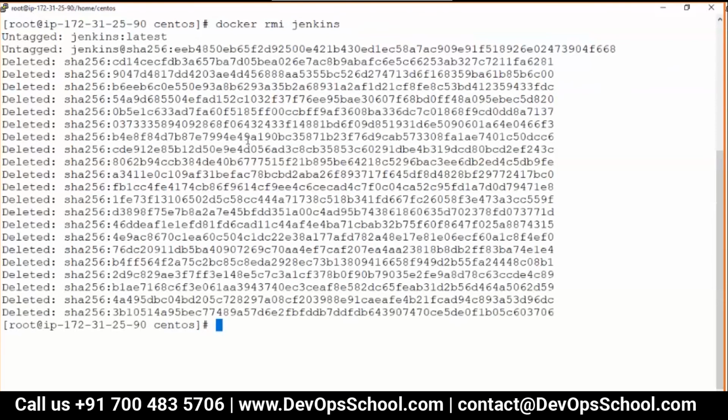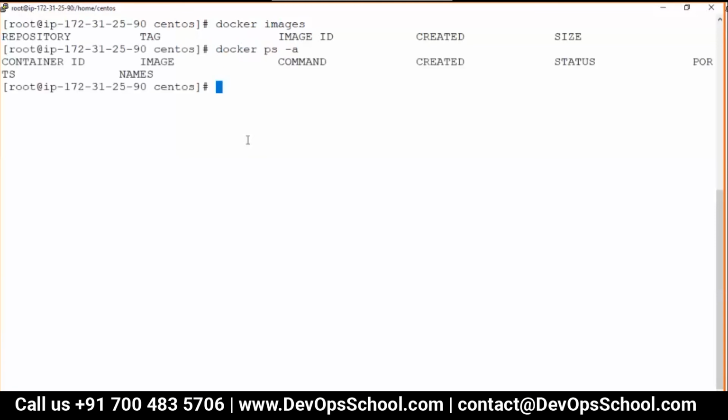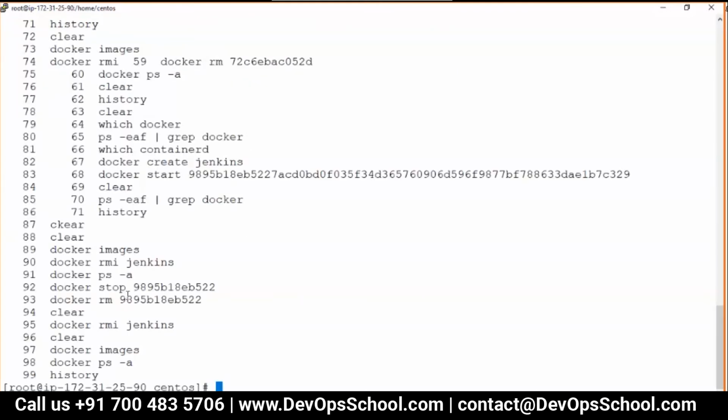And see, complete clean work I did. You see, no containers within a few seconds. You see here, don't have to waste time, saving lots of time, cost. And you see here, docker images. So this is the way you can work with Docker.